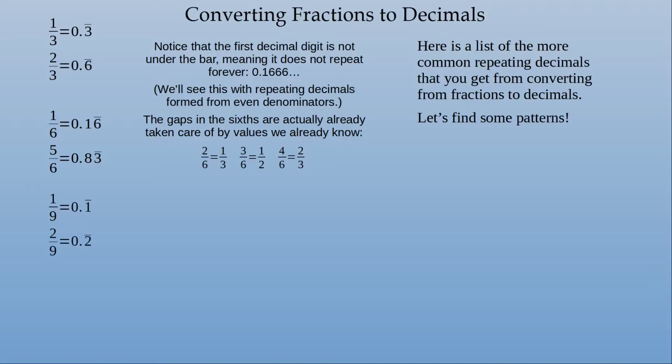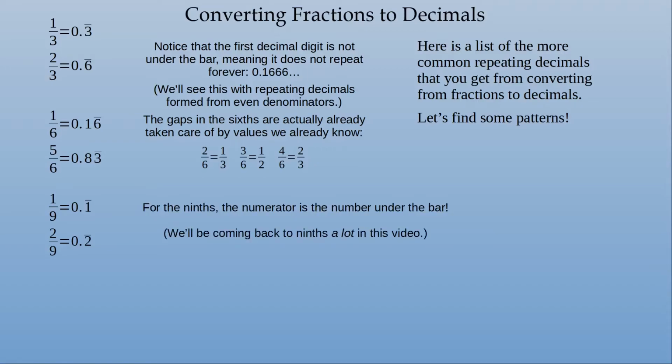The ninths are really interesting, and we're going to cover them a lot. 1/9 is 0.bar1. 2/9 is 0.bar2. So you could imagine, for example, 7/9 would be 0.bar7. For the ninths, the numerator is the number under the bar. And as I said, we'll be coming back to ninths a lot. They're very important for this.